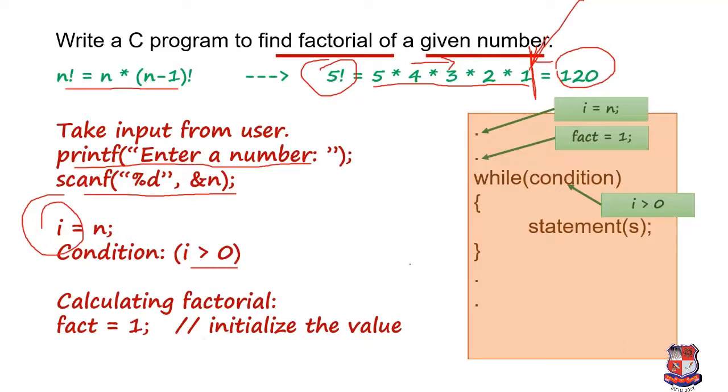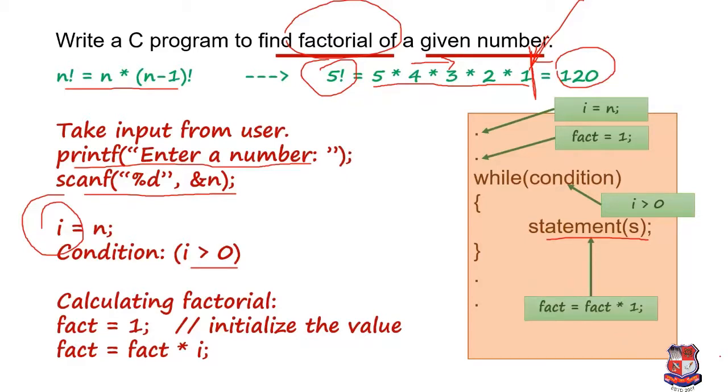Now I am going to create the statement, which is nothing but the logic behind the factorial. Over here we are talking about factorials, n into n minus 1, so we have to write fact equals to fact into I. Then we decrease the value of I by 1, for which we mention I minus minus in this loop.